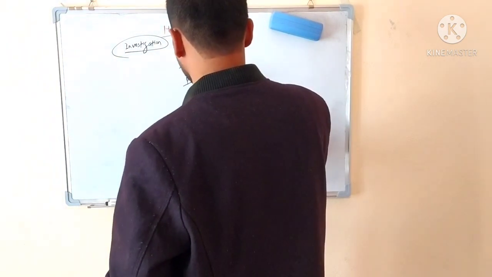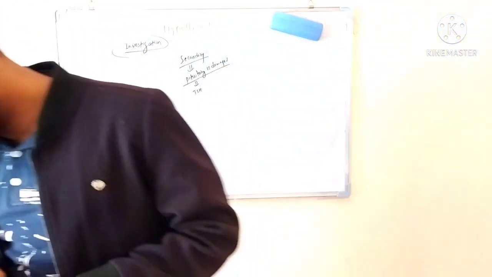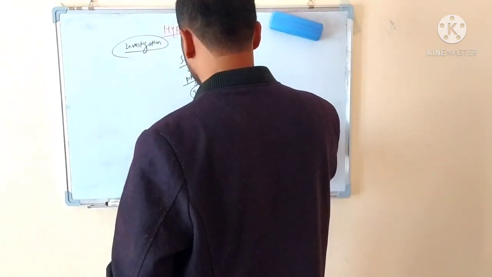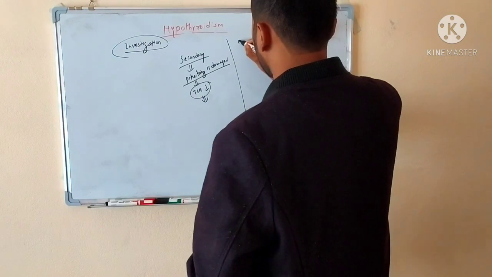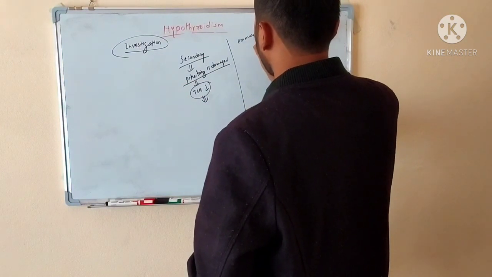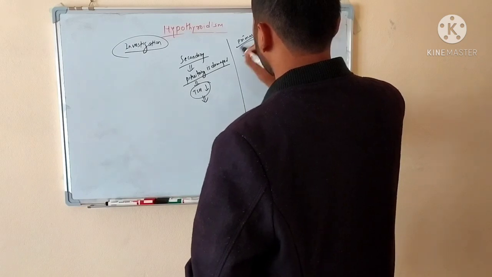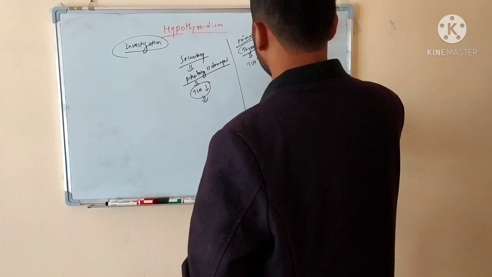So let's suppose in the secondary the pituitary is damaged, and if the pituitary is damaged, the level of TSH will be increased or decreased? Tell me. Decreased. Yes. If the pituitary is damaged, the level of TSH will be decreased. In primary, the problem is in the thyroid, so the level of TSH will be increased.